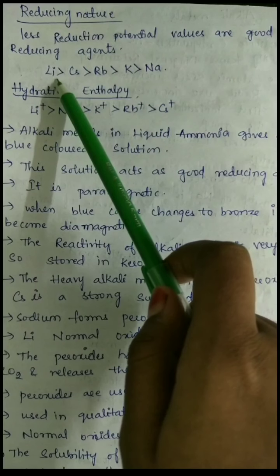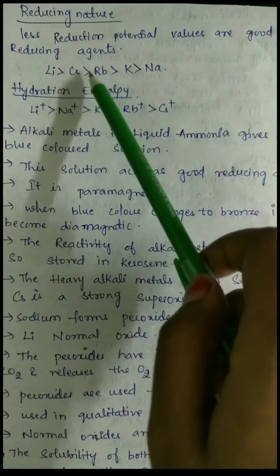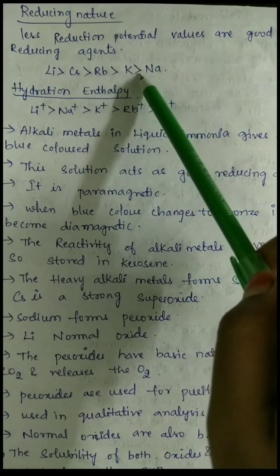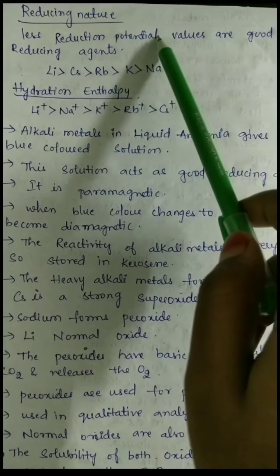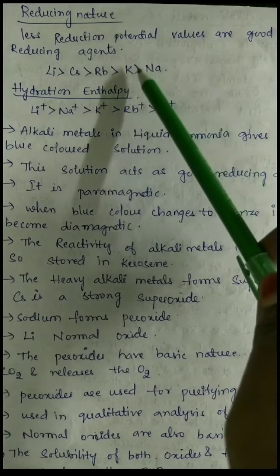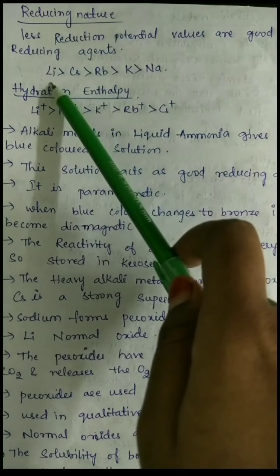So here we can conclude that lithium is greater than cesium, is greater than rubidium, is greater than potassium, is greater than sodium. But in the reduction potential, we found the trend like sodium is greater than potassium, is greater than rubidium, is greater than cesium, is greater than lithium.